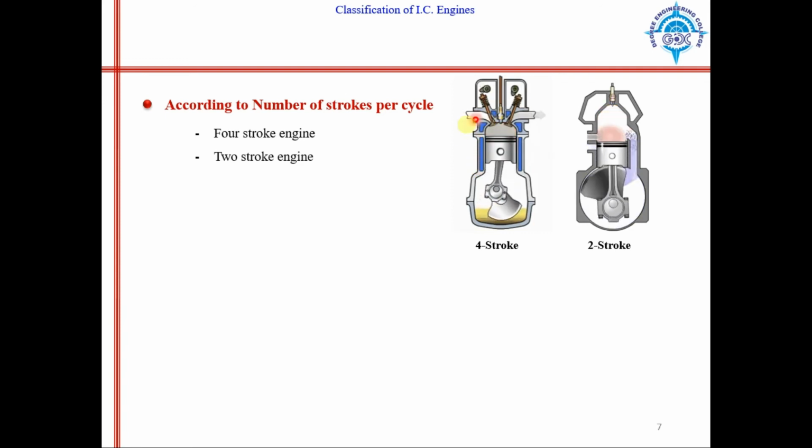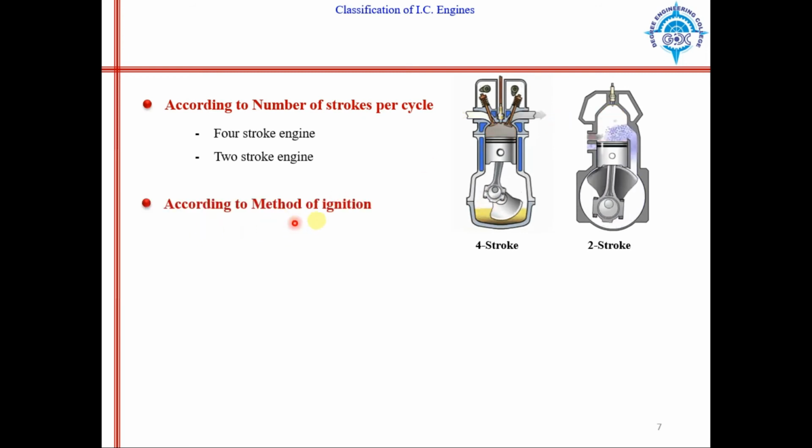You can see in this animation, when the fuel comes in, first movement, second movement, third movement, and fourth movement, the exhaust gas exits. Whereas in a 2-stroke engine, the cycle is completed in only 2 movements of the piston, meaning fuel comes in and exhaust gases go out in 2 strokes only.